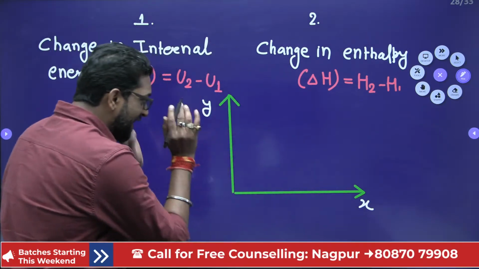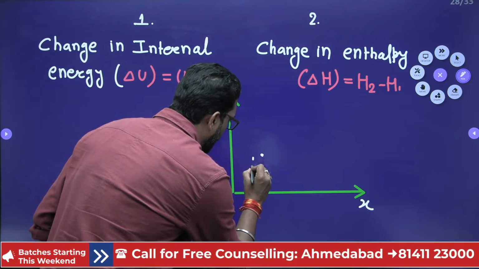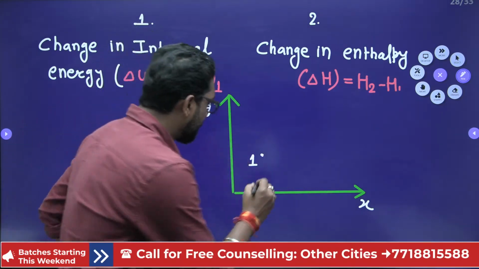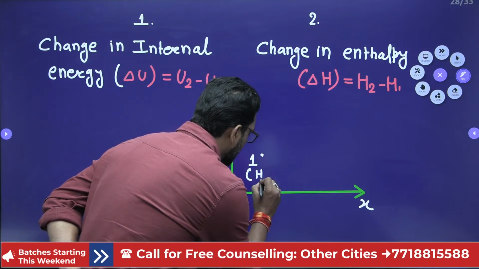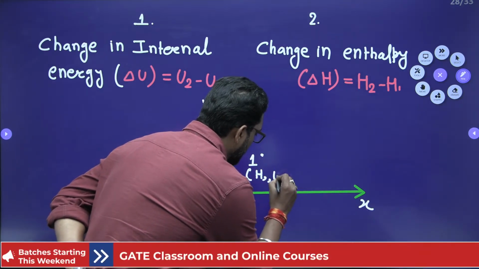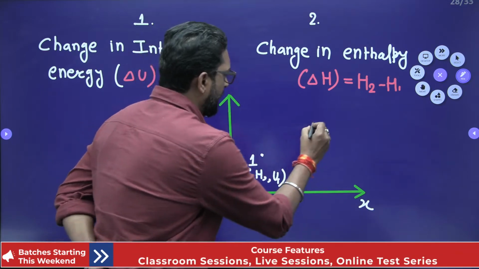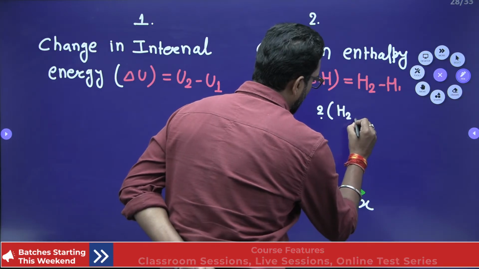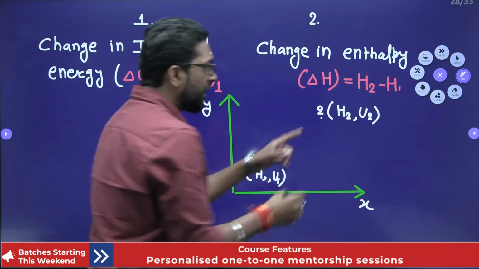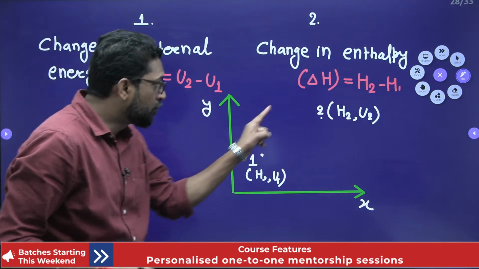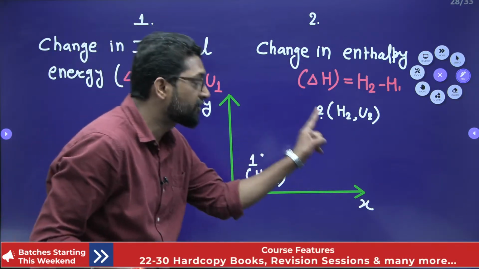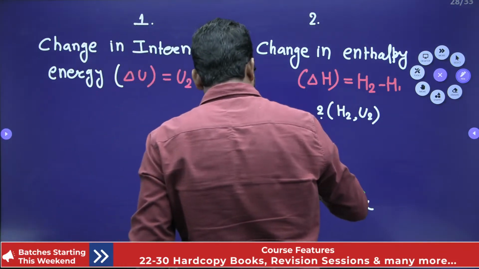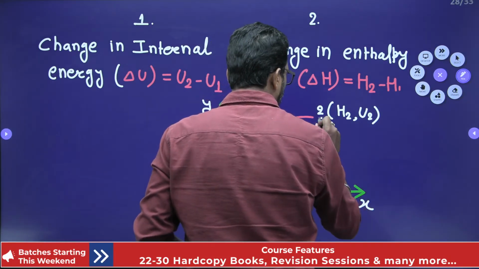When the properties are fixed, if this is point number 1, at this point internal energy and enthalpy are fixed. At point 1 there is enthalpy H1 and internal energy U1. At point 2, there is enthalpy H2 and internal energy U2. So this is fixed. And you can join these two points by any process, either constant pressure, constant volume, constant temperature, any process. That means you have to draw in between this for any process.